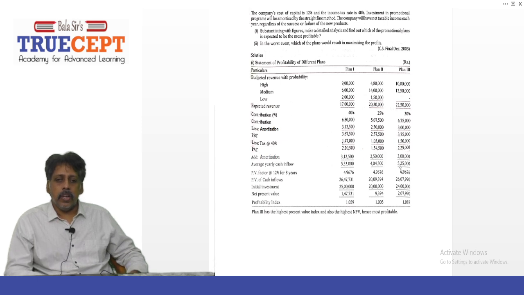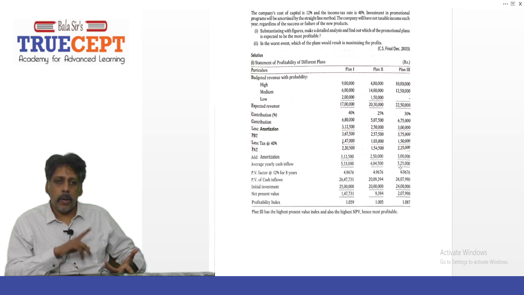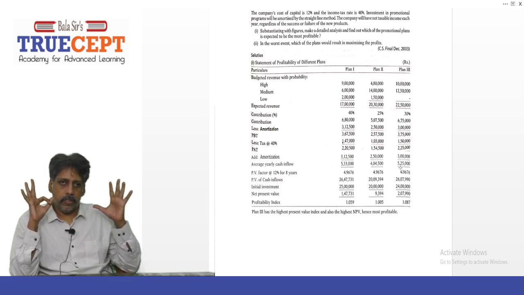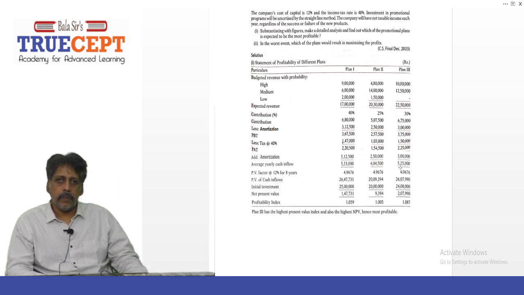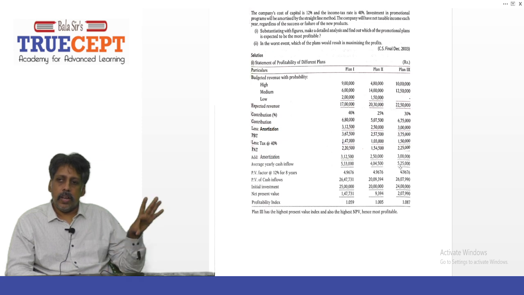The annuity factor works out to 4.9676, which is nothing but adding up all the discount factors at 12% for 8 years.